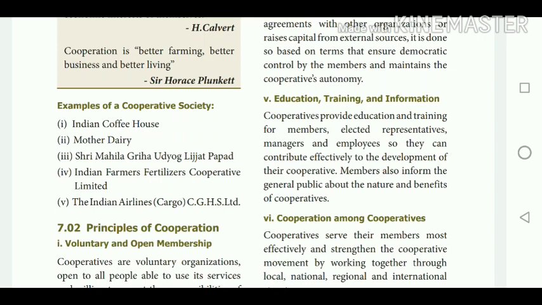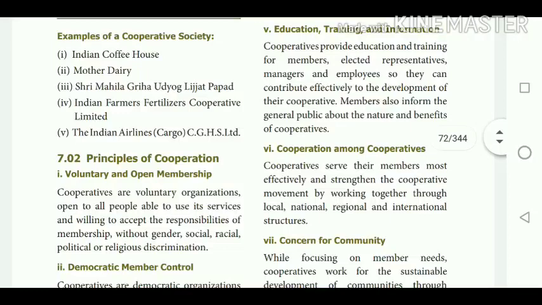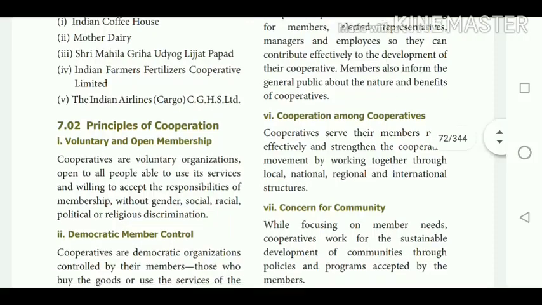Here the members voluntarily join the cooperative society. That is, it is open to all who are willing to contribute some amount as membership fees, without gender, social, racial, political or religious discrimination. That is, there is no discrimination among people. So it is open for all. Anyone can join this cooperative society voluntarily. This is the first principle of cooperative society.